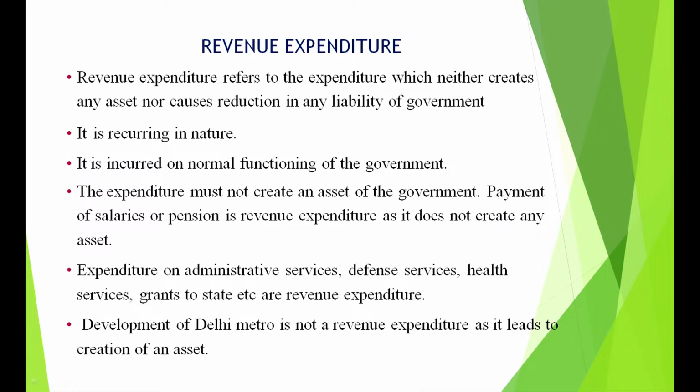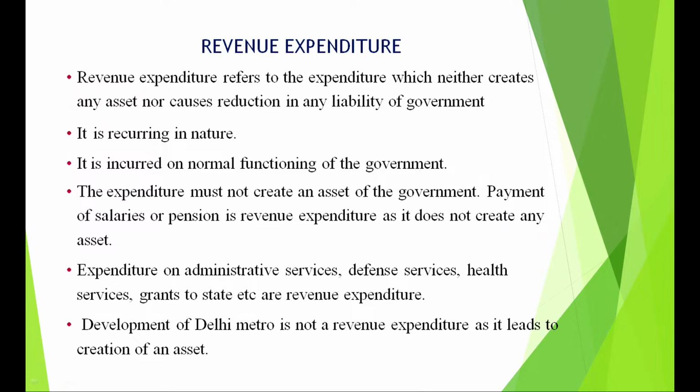Children, if I give you 6 examples, generally in the paper you will get these 6 examples broadly speaking to identify, which is expenditure on salaries, subsidies, scholarship, pension, interest and grant.